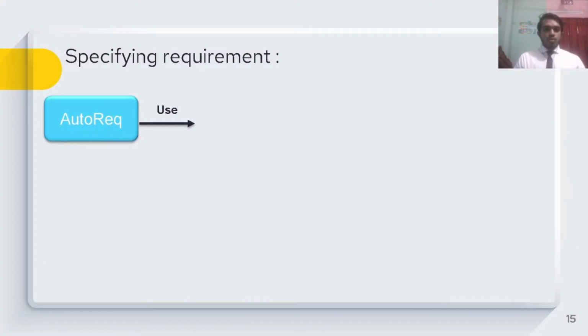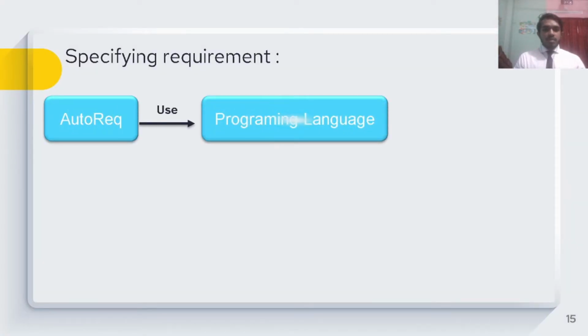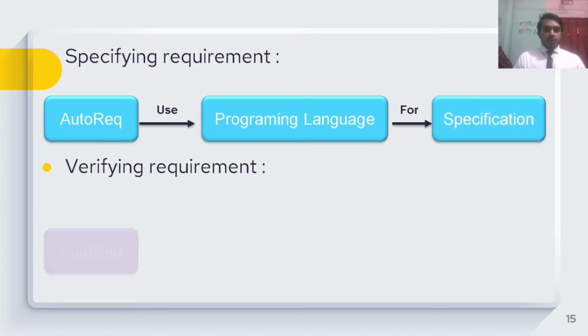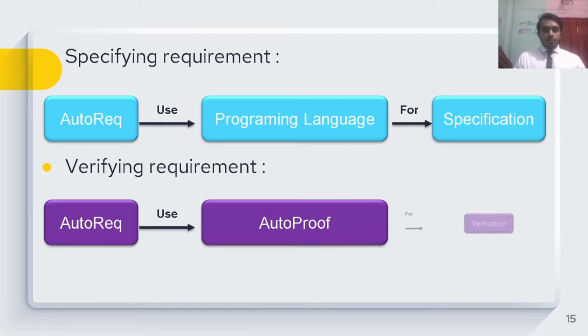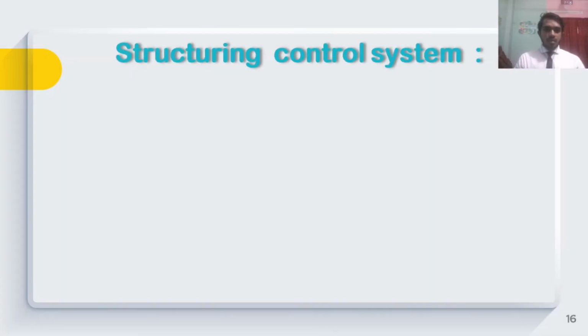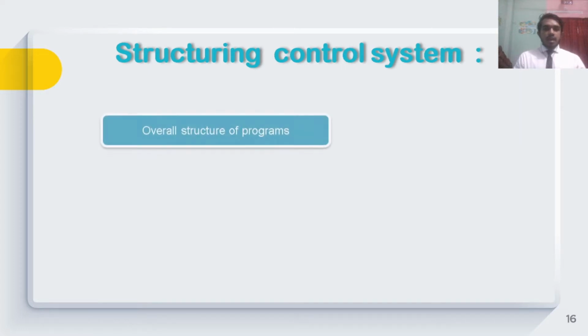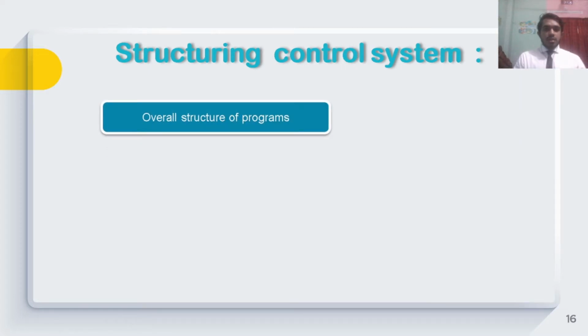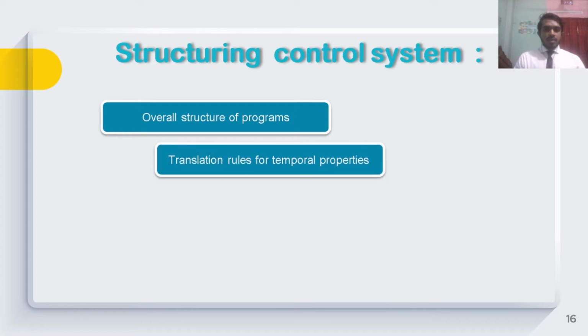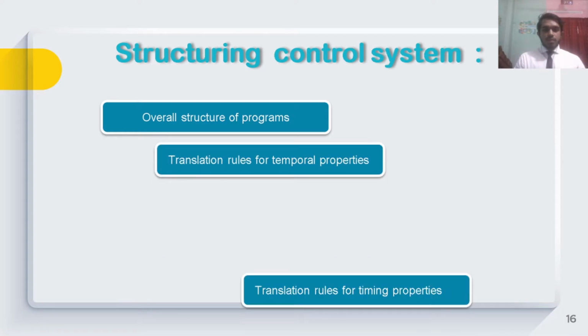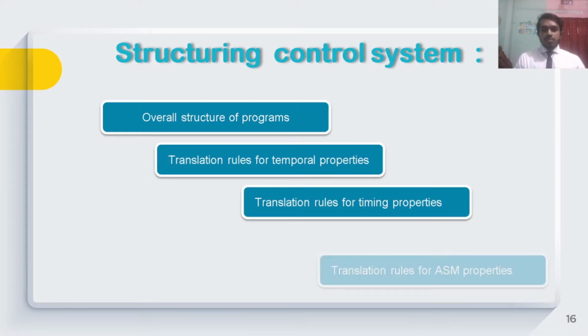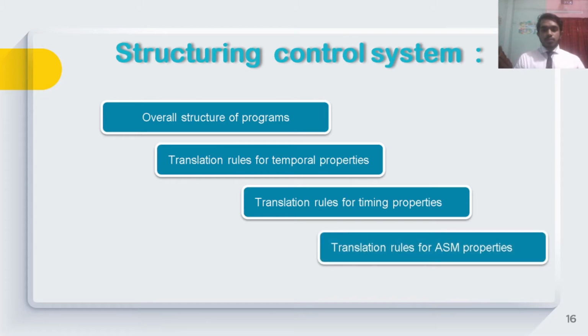Here AutoReq uses a programming language for requirement specification, and for verification AutoReq uses AutoProof. Then structuring the control system. As it is a control system, a landing gear system for an aircraft, we have to structure the control system. So here we can see the overall structure of the program, then the translation rules for temporal properties, then translation rules for timing properties, and lastly translation rules for ASM properties.